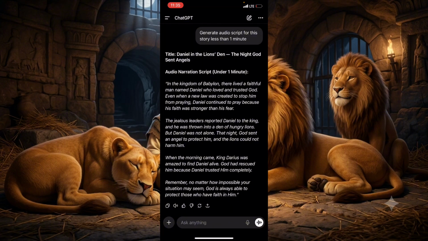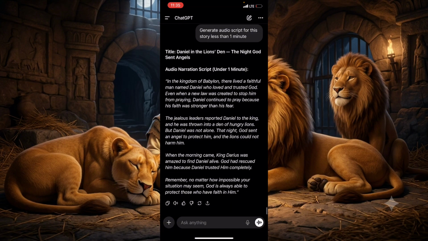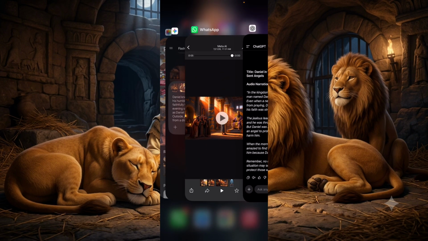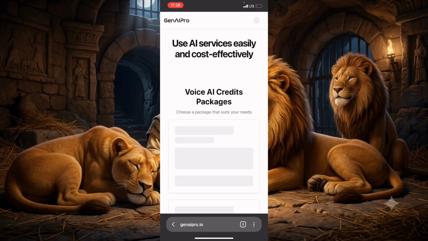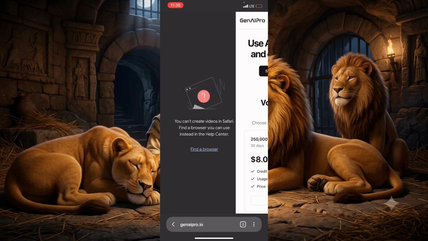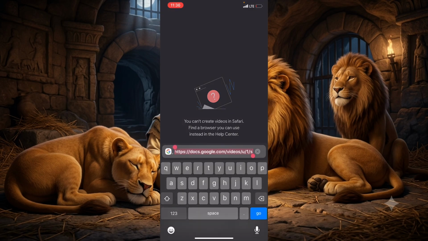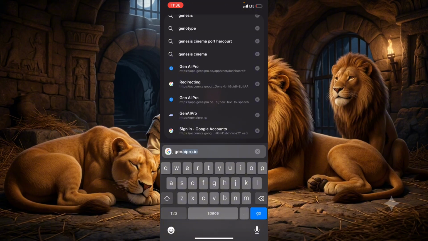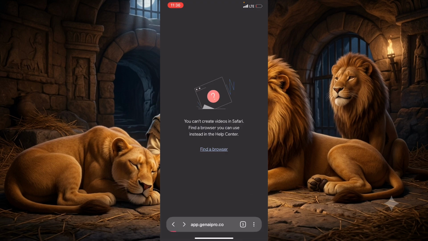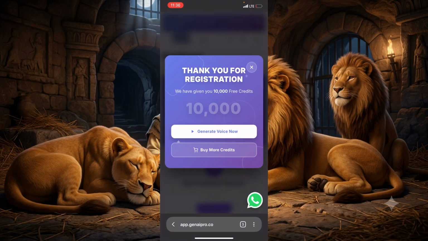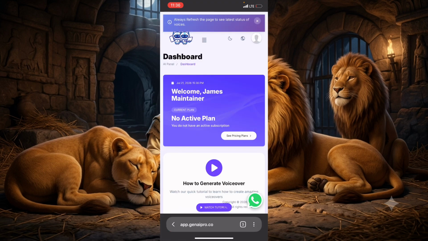Now I'm going to go over to my browser to generate this. I'm going to be using Gen AI Pro for the particular tool, which is in my description so you can use it. So this is not the one we are looking for. Let's look for the real one. So Gen AI Pro. So this is the Gen AI Pro that we are looking for.